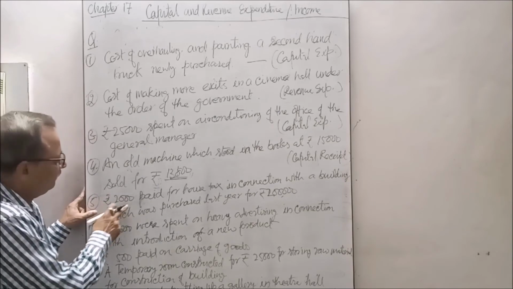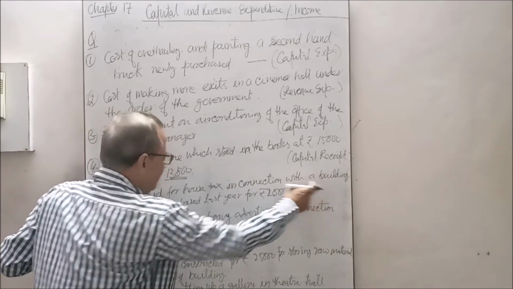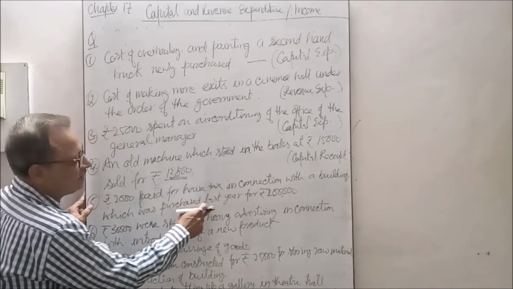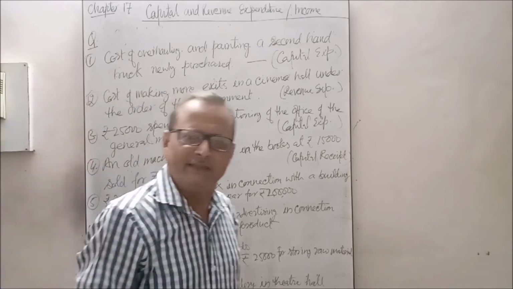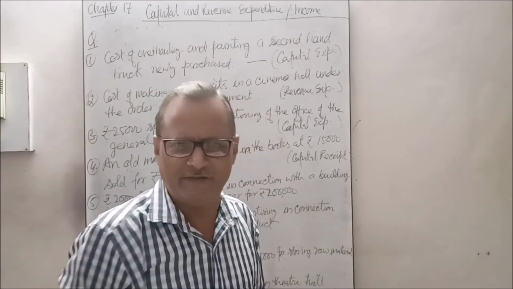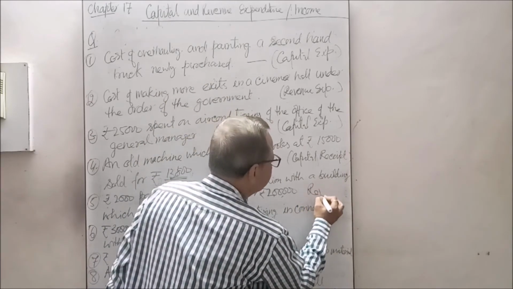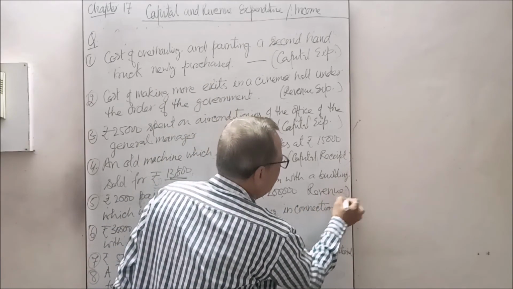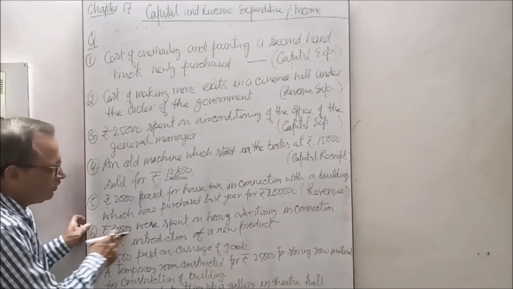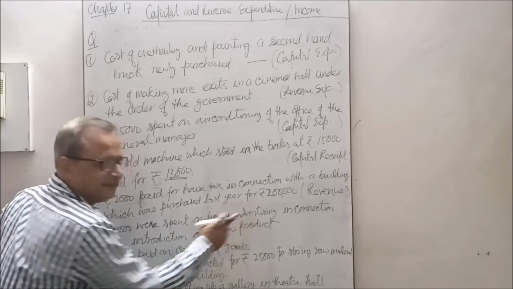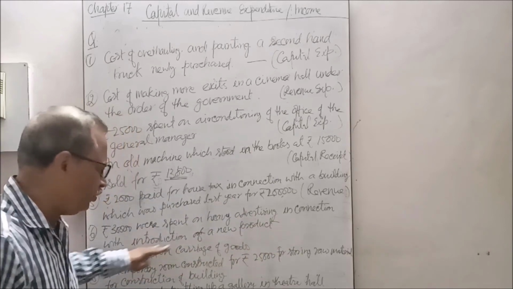Now 2,000 paid for house tax in connection with the building which was purchased last year for 2 lakhs. It was purchased last year, and now it is in use. The house tax is paid annually, every year. So it is revenue expenditure. Next, 30,000 spent on heavy advertising in connection with launching a new product.